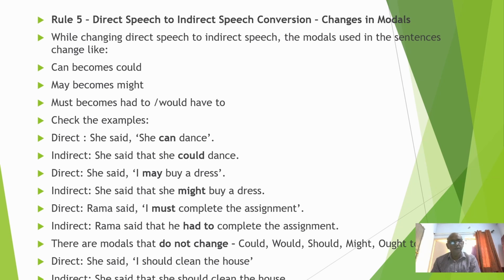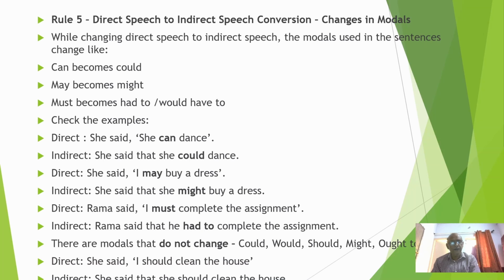Direct to indirect speech conversion: changes in modals. While changing direct speech to indirect speech, the modals used in the sentences change: can becomes could, may becomes might, must becomes had to or would have to. Check the example. She said she can dance. She said that she could dance. She said I may buy a dress. She said that she might buy a dress.